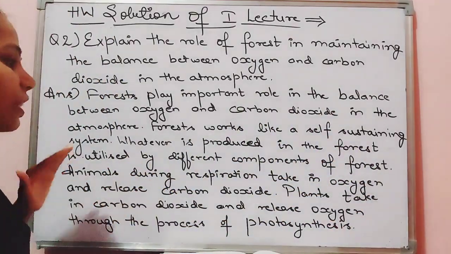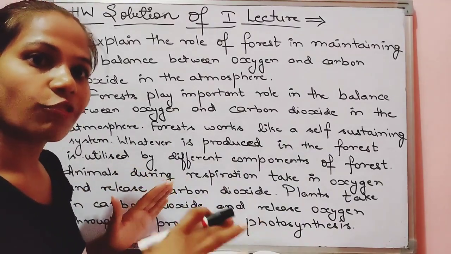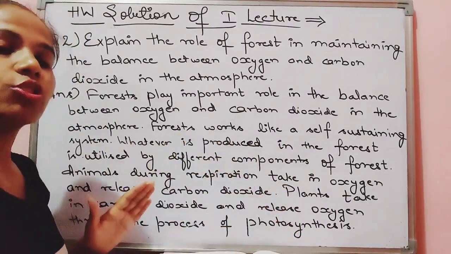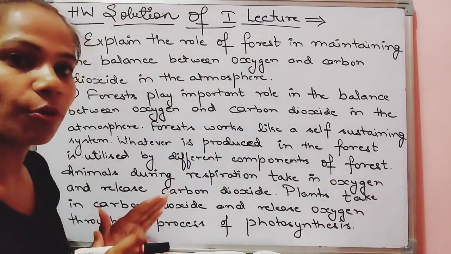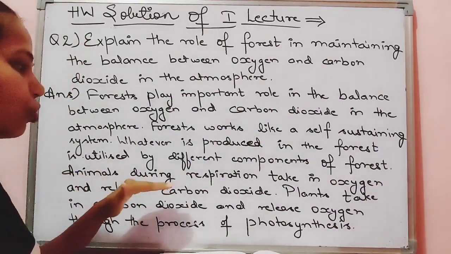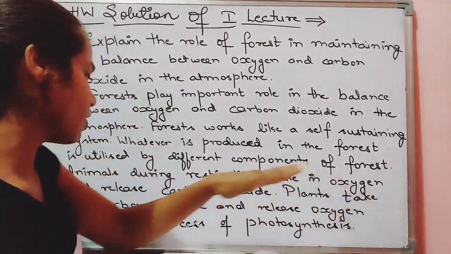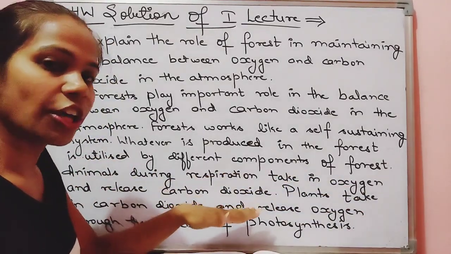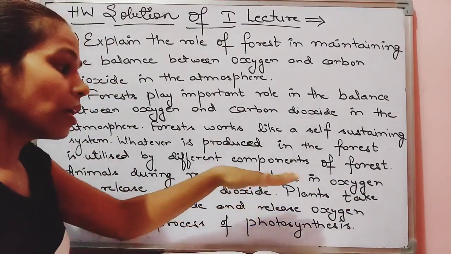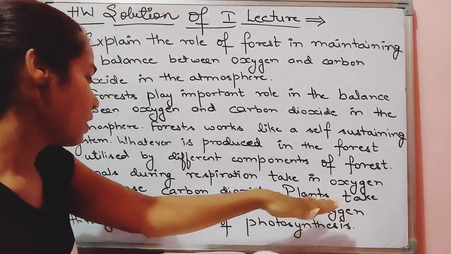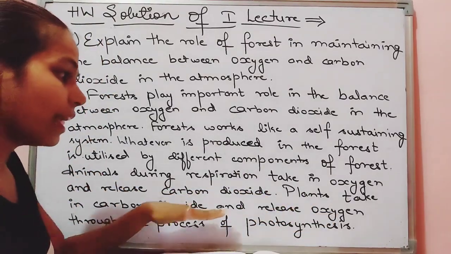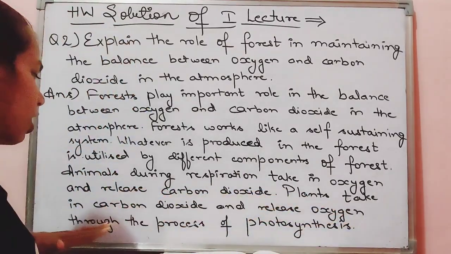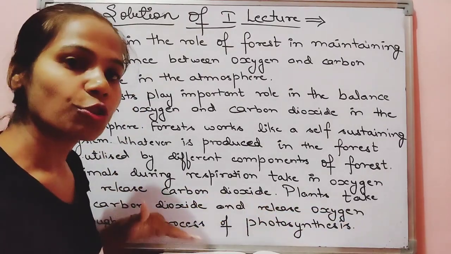Fine. There is no waste in the forest. Whatever is given out is also taken up by the different components. Okay. Animals during respiration take in oxygen and release carbon dioxide, whereas plants at the same time take in carbon dioxide and release oxygen through the process of photosynthesis.